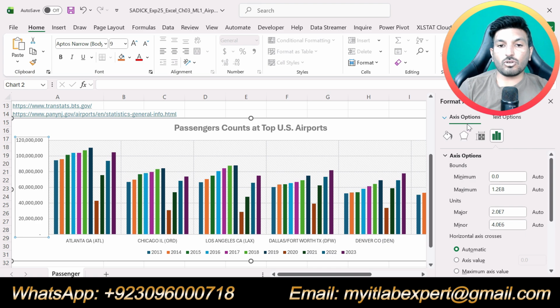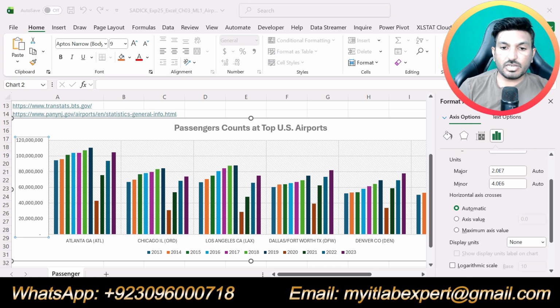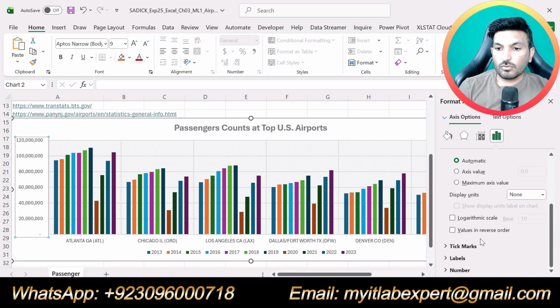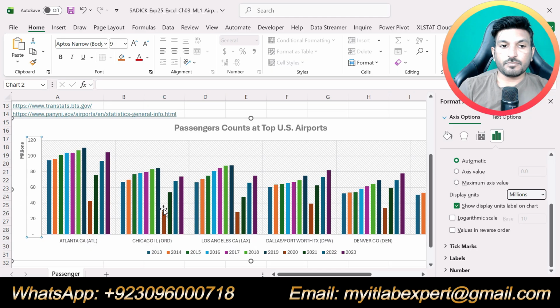So format axis task pane will open. Now display unit, we are supposed to make the display units to millions. And here we can see the display units here, and from here select millions, this one.